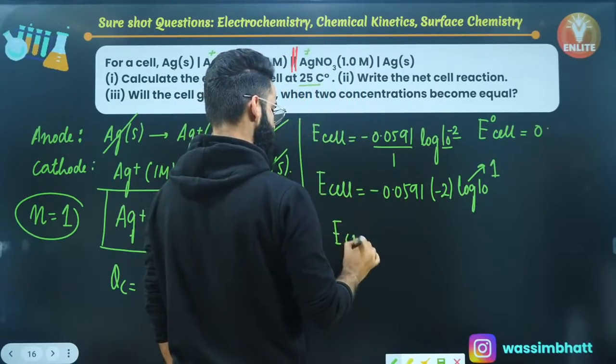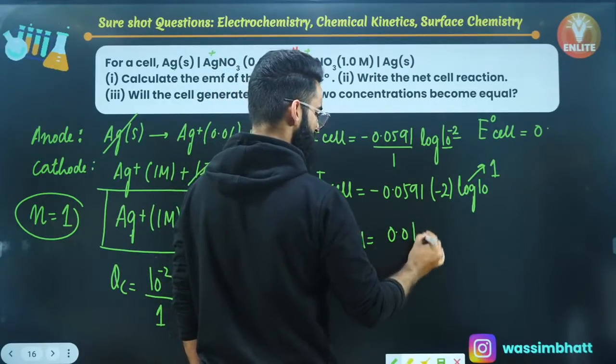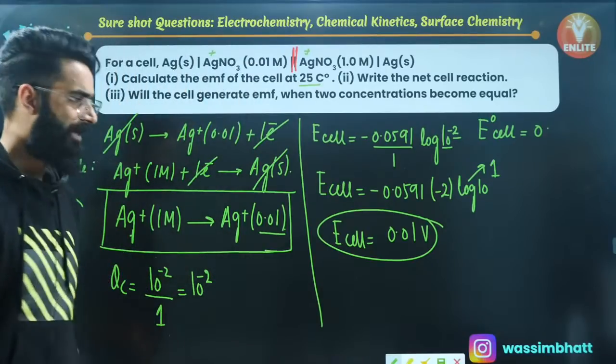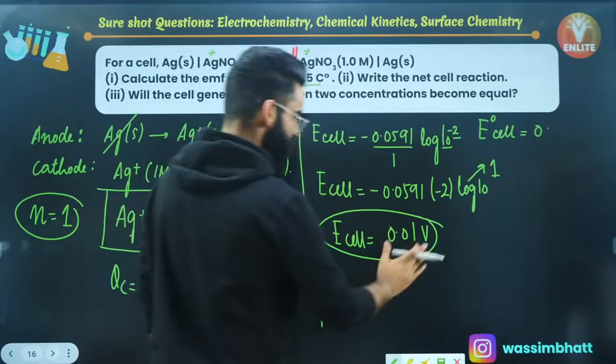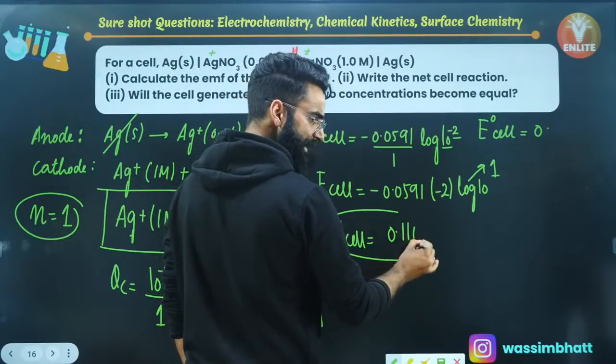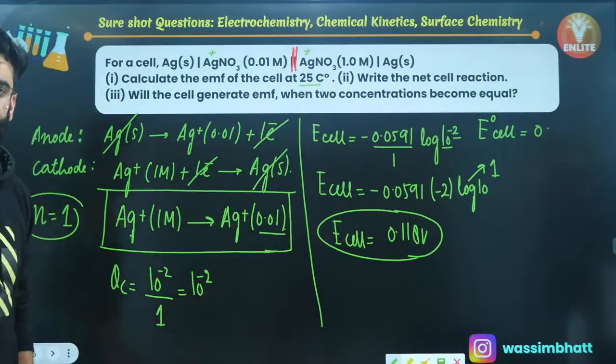So the E cell value comes out to be plus, around 0.01 volts... sorry, it's not 0.01, it's 0.118 volts. Perfect. This is the EMF of the cell which I was supposed to calculate.